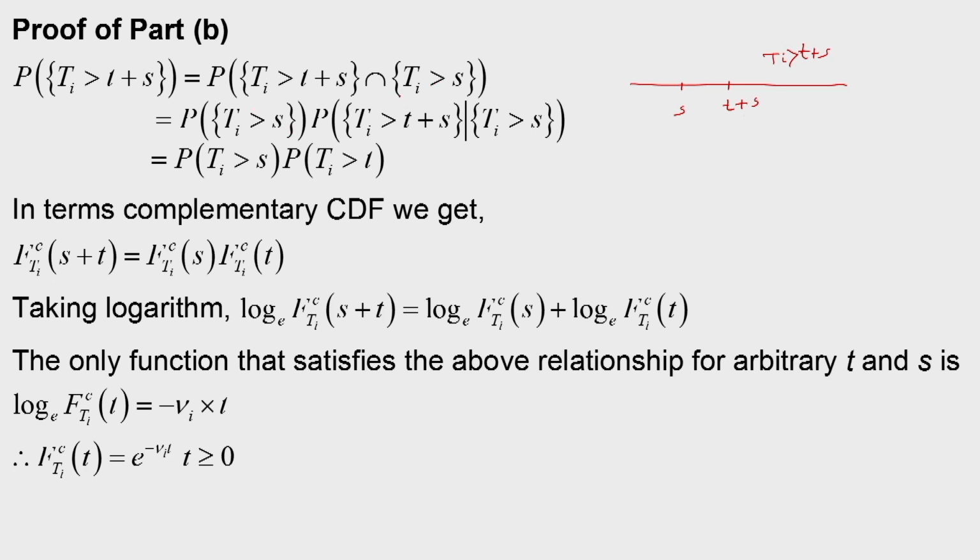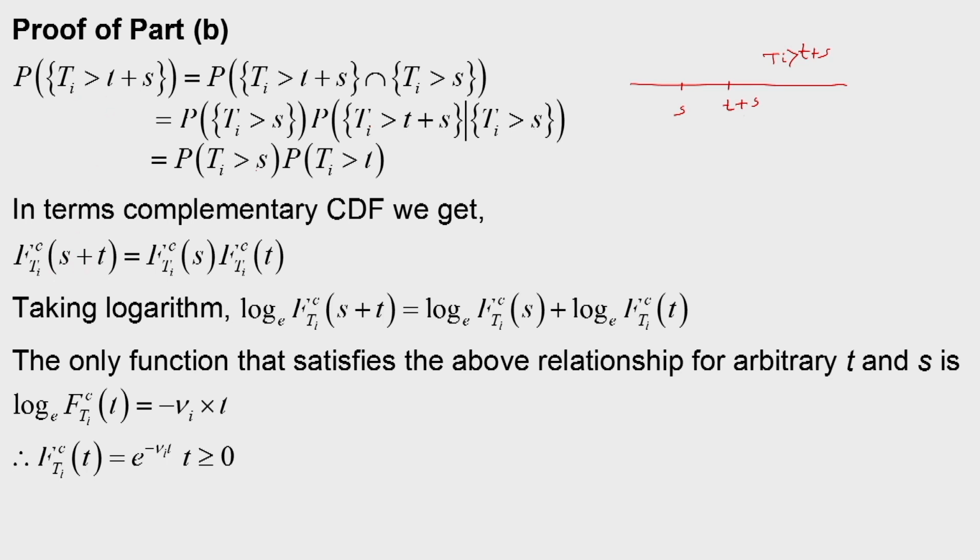So, now we can write, suppose we take this as the first probability, that is probability of T_i greater than S into probability of T_i greater than T plus S given that T_i is greater than S. Now, using the memoryless property, this probability will be the same as probability of T_i greater than T. Therefore, what we get is that probability of T_i greater than T plus S, in the case of this state holding time, is the same as probability of T_i greater than S multiplied by probability of T_i greater than T. So, this quantity is the complementary CDF.